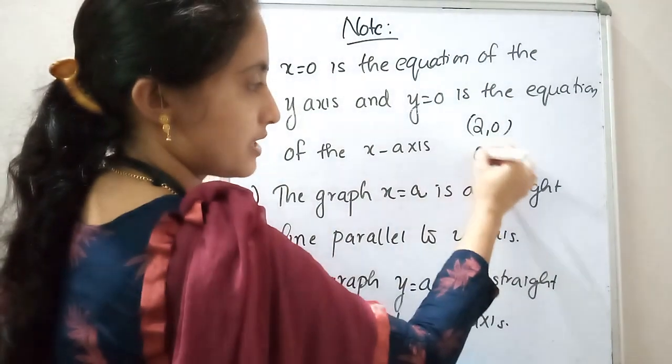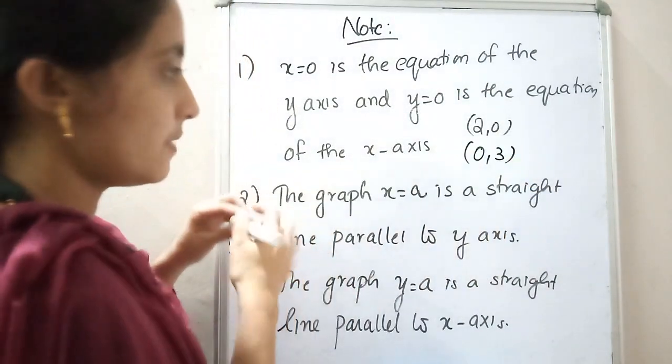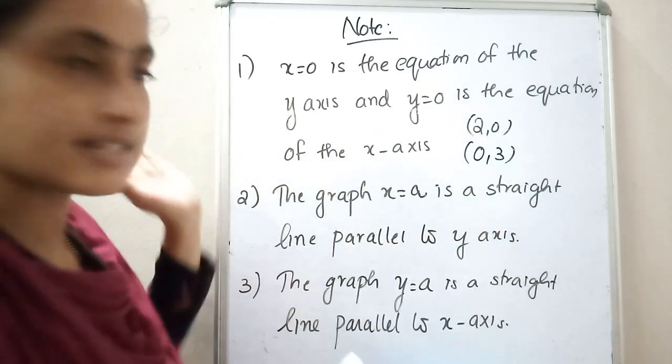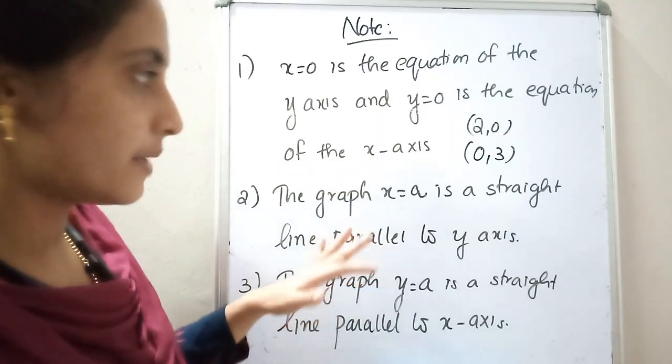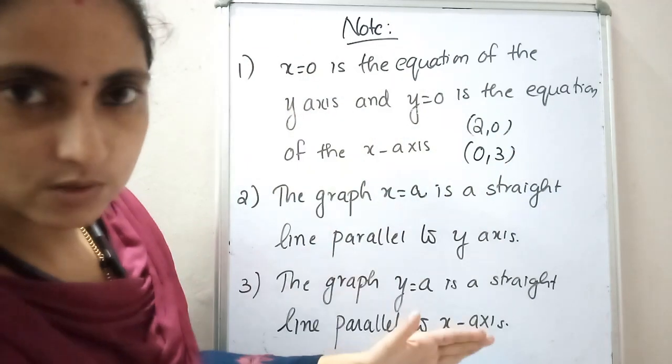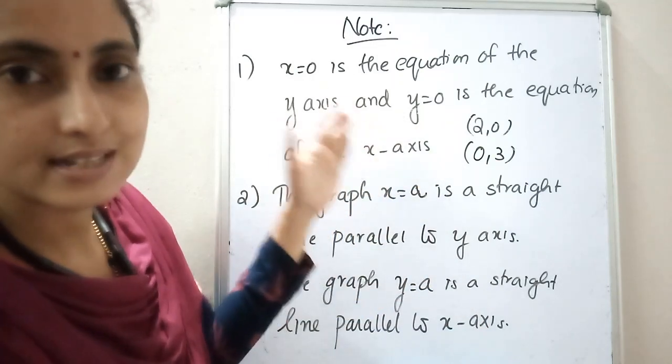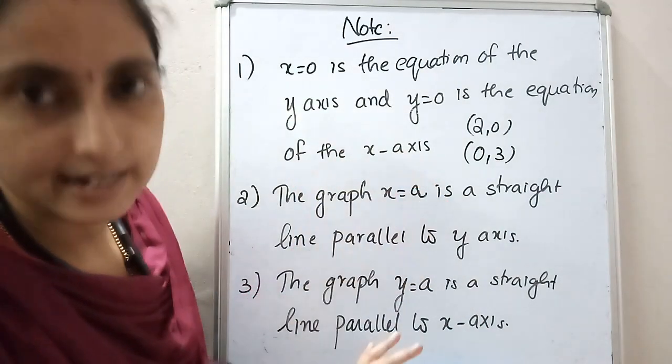If you take the point 0, 3, what does it mean here? The x coordinate is 0, which is the equation of the line. This point lies on which axis? Y-axis. That's all. And 2, 0 means the y coordinate is 0. If the y coordinate is 0, y is equal to 0 is the equation of the x-axis.